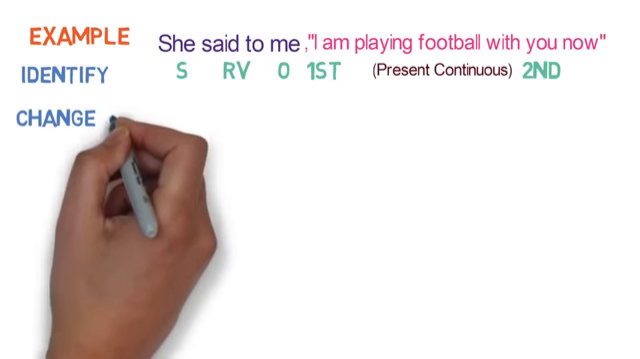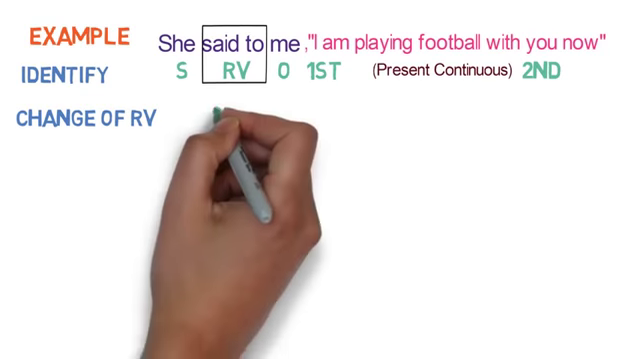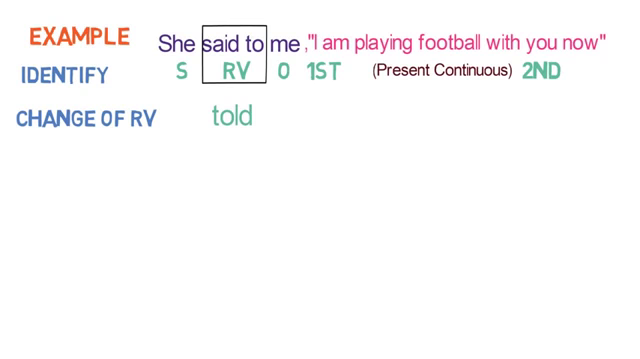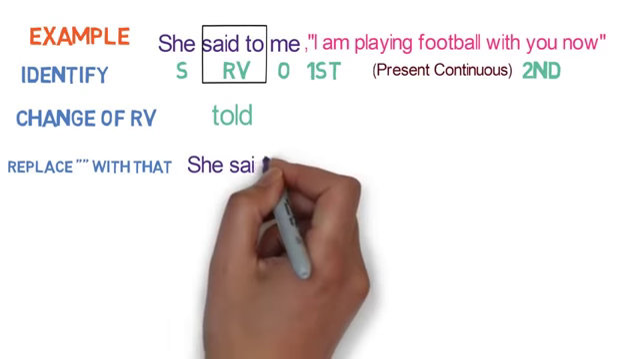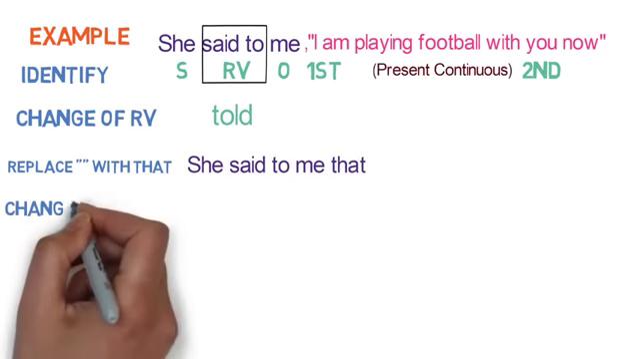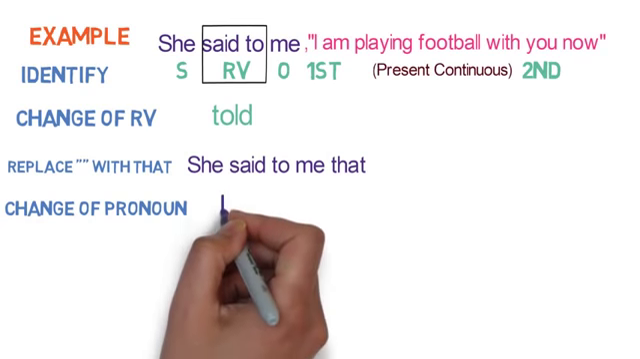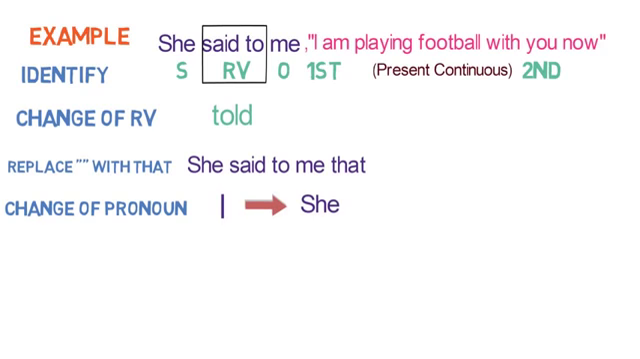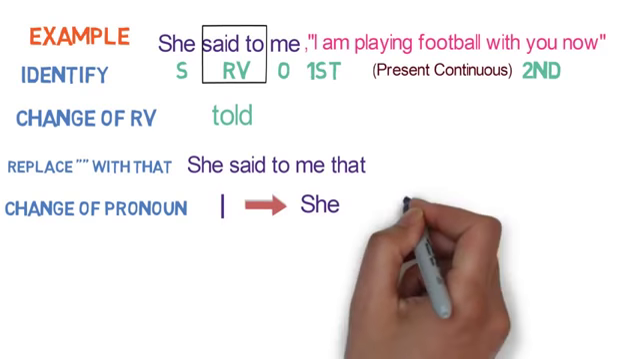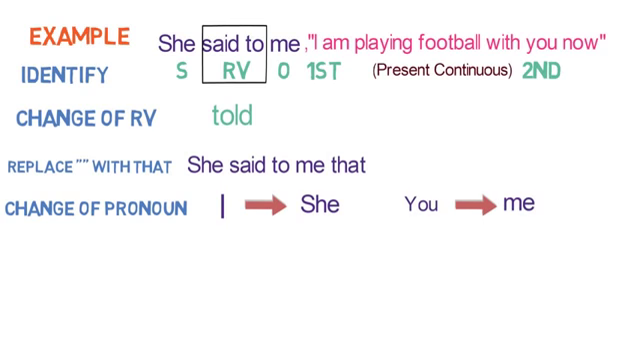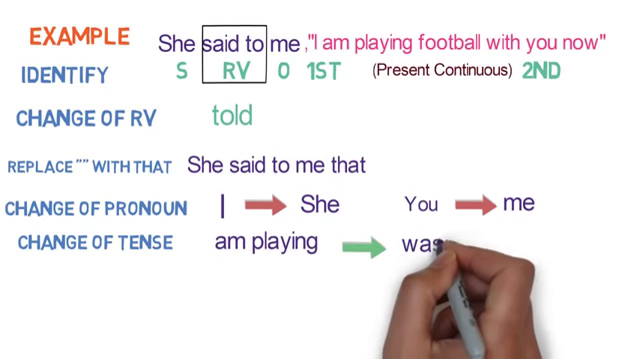Second step is the change of reporting verb. Said to will become told here. Third step is to replace inverted comma with that. So the sentence will become like this. She said to me that. Fourth step is change of pronoun. Here, I is first person, subject is she, so I will change to she. And you is the second person and object is me. So you will be converted to me. Fifth step is change of tense. Here the tense is in present continuous, so it gets converted to past continuous. In this case, am playing will be converted to was playing.